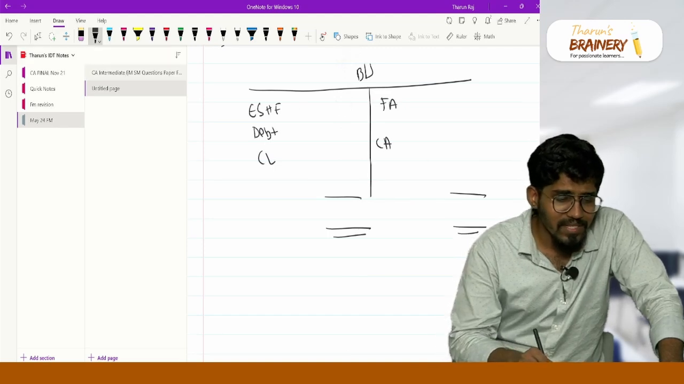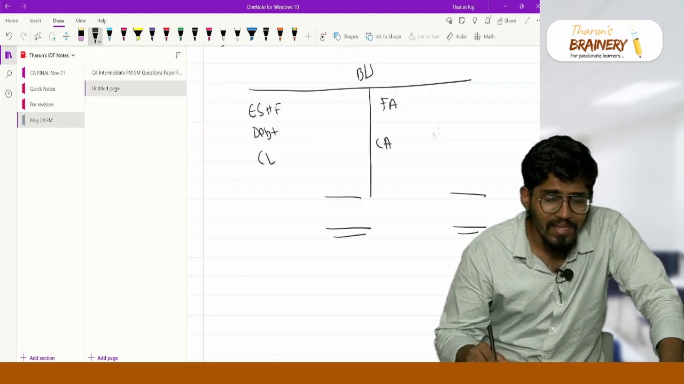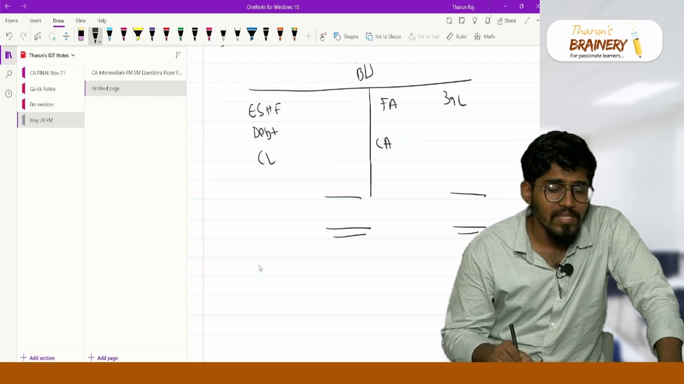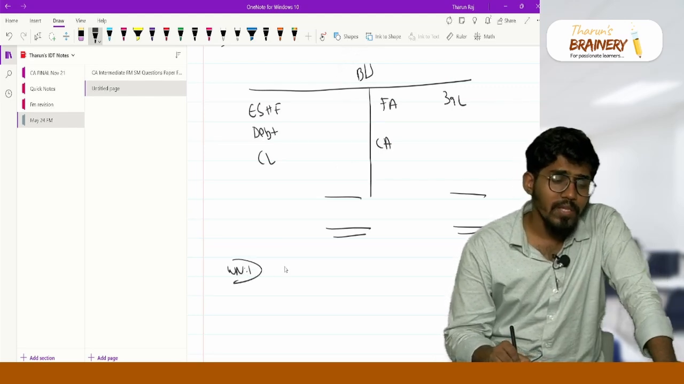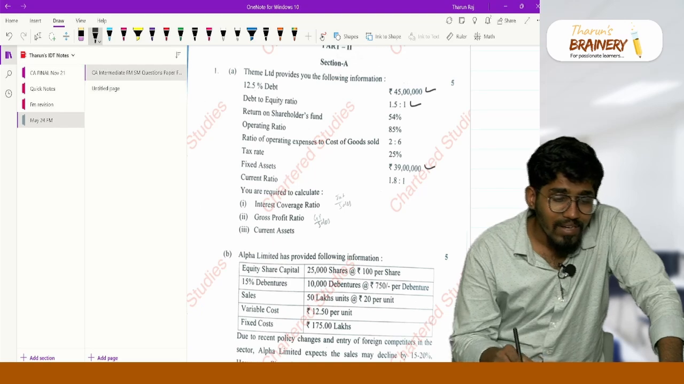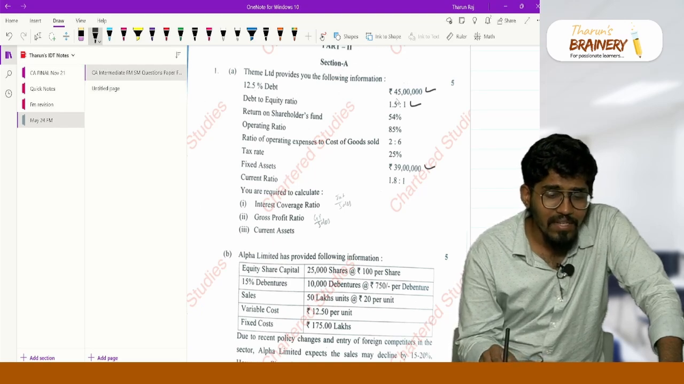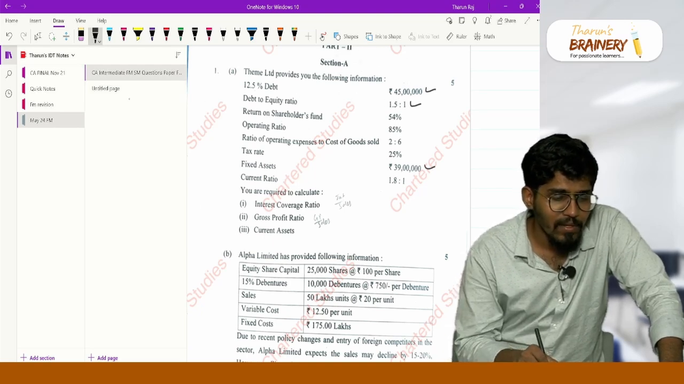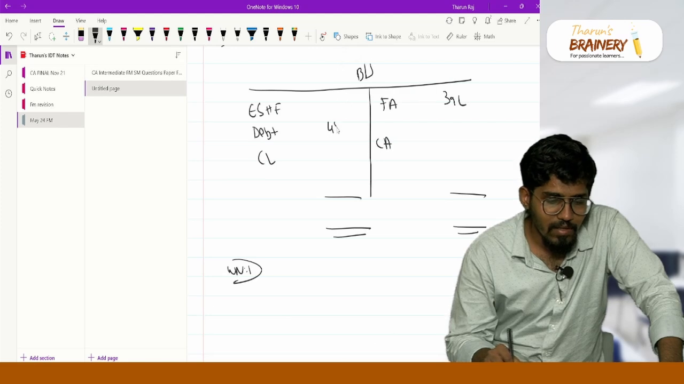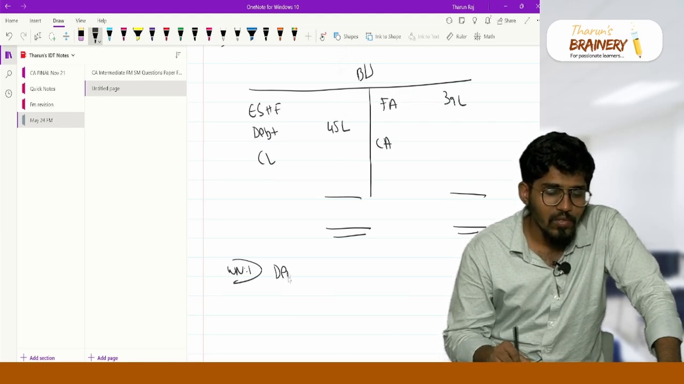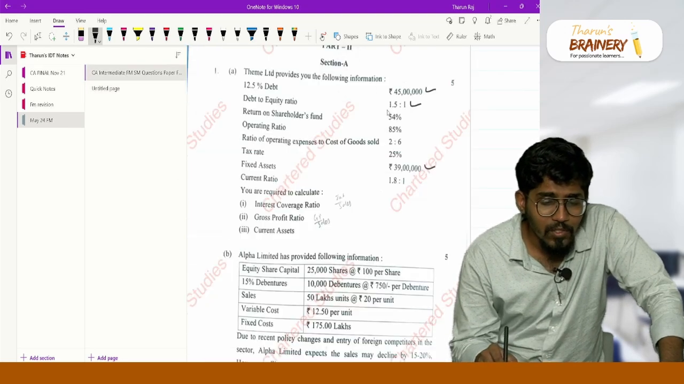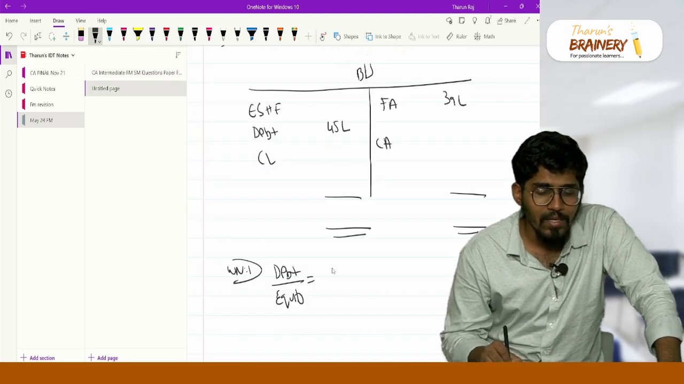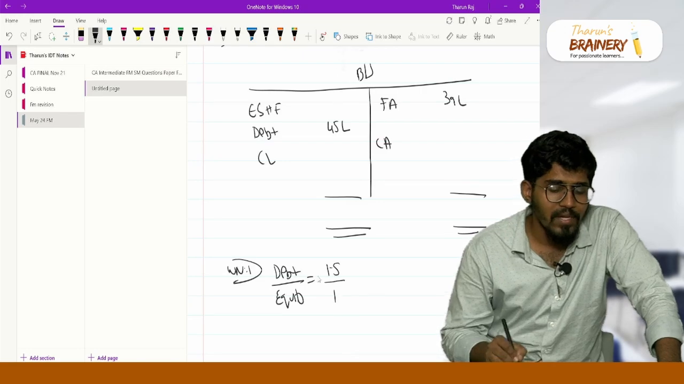Now here fixed asset is given. How much is fixed asset? 39 lakh. Now let us do working note number 1. The 12.5% debt value is given, which is 45 lakh. And debt equity ratio, debt divided by equity. The debt equity ratio is 1.5 is to 1, so it is nothing but 1.5 divided by 1.